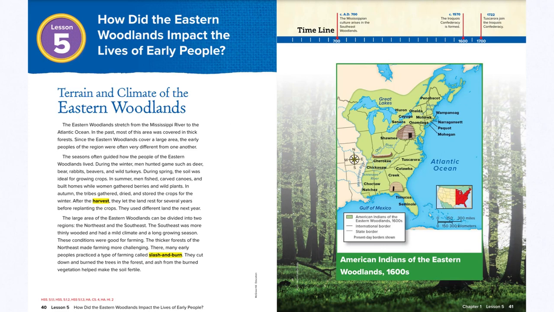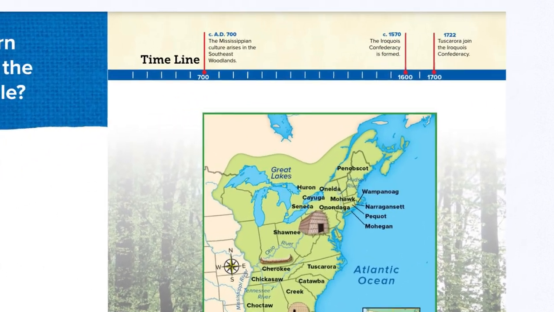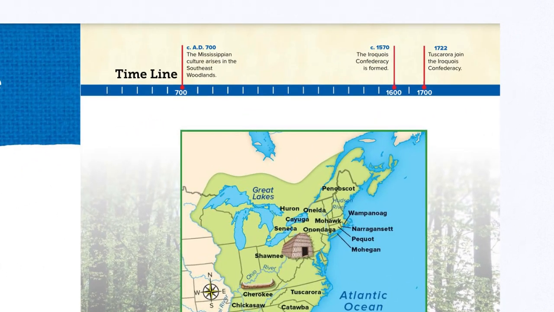Hi class, today we are reading Chapter 1, Lesson 5: How did the Eastern Woodlands impact the lives of early people? Let's take a look at the timeline that we have here first in the top corner. So we have in AD 700, the Mississippian culture arises in the southeast woodlands.